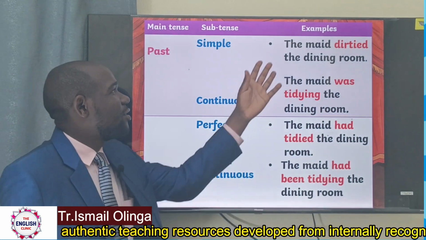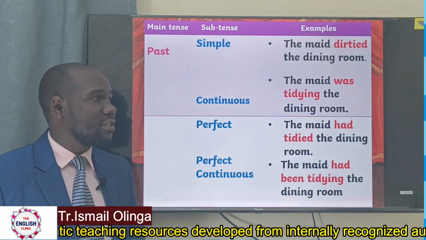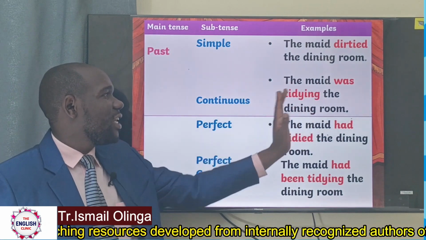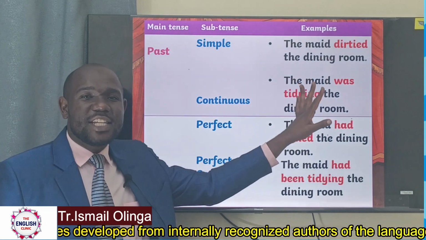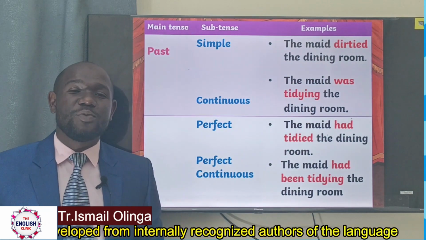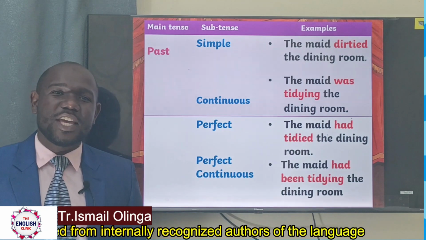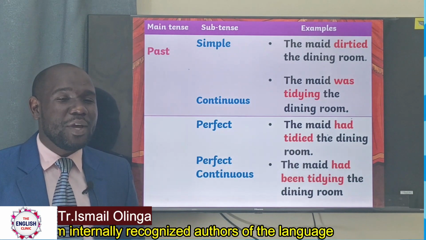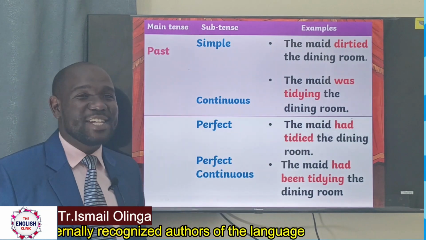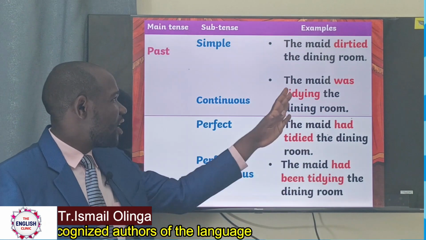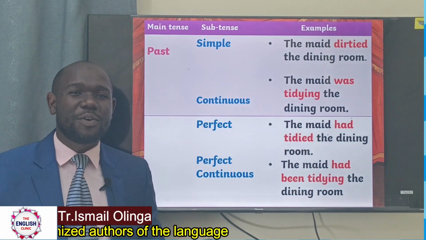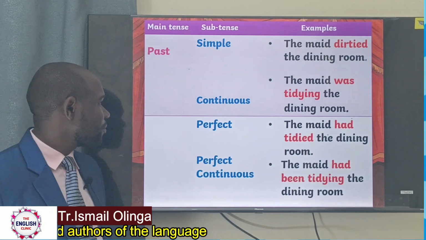For example, the past continuous tense. The maid was tidying the dining room. Here we say, at the time of reporting, this action was still going on. So you say, when I left home, the maid was tidying the dining room. So this action here was still going on, but in the past.